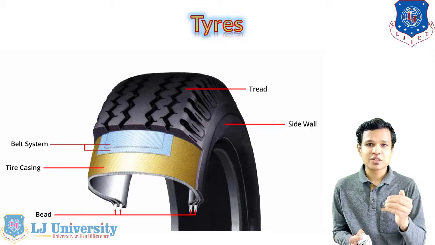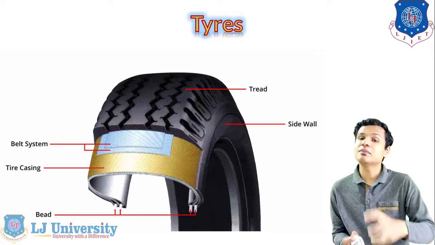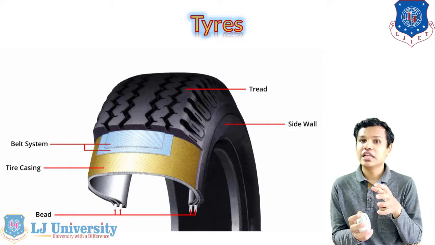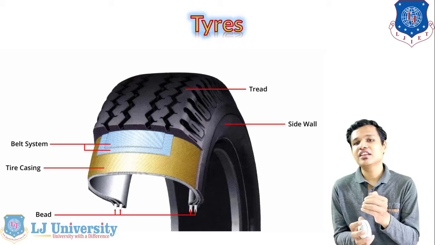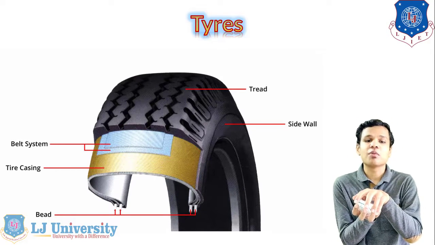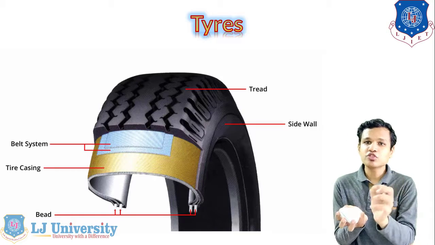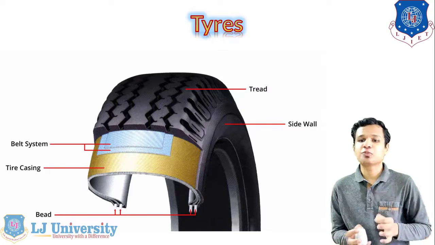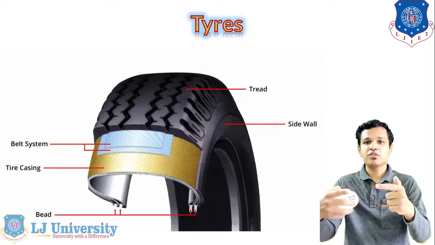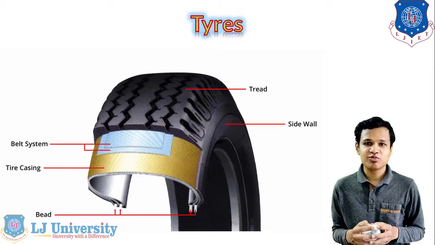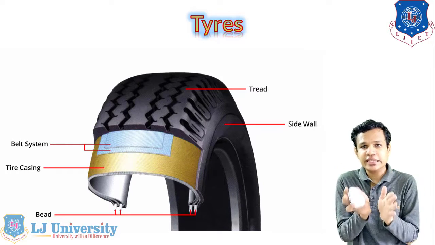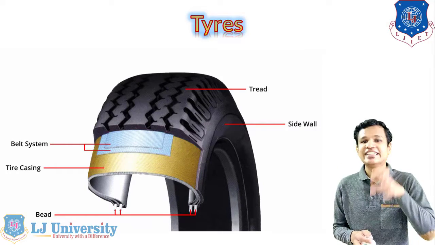You can see the belt system is provided in the tires. On that belt, normally steel belts are used in the carcass system, and below that the tire casing is given, which gives the proper arrangement and shape to the tire. In the bottom part, you can see the bead is provided. The function of the bead is to give the proper fitting of the tire with our wheels, and the shape of the bead is such that it will fit the wheel rim pretty easily.